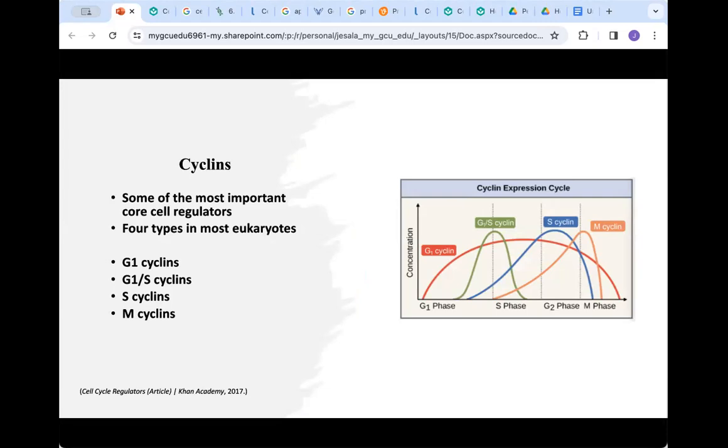Each of these is related to the specific phase or transition that they help to propel in the events of that phase. Each level of the different cyclins will vary throughout the cell, and as seen here, each cyclin is low during the majority of the cell cycle, and then the levels will increase when they're needed.